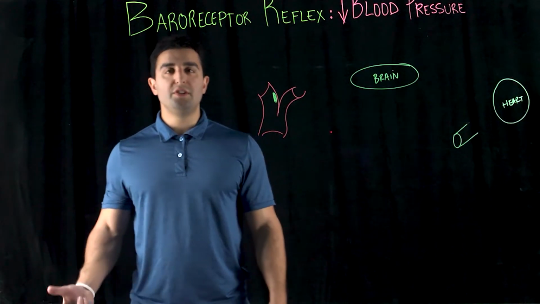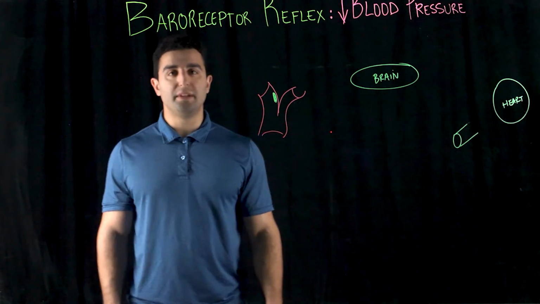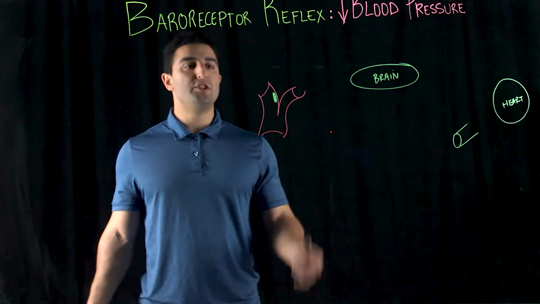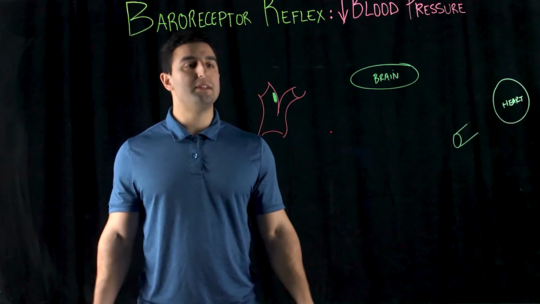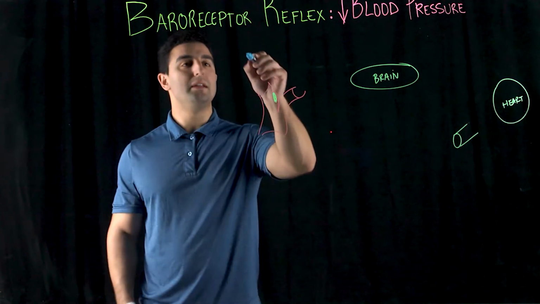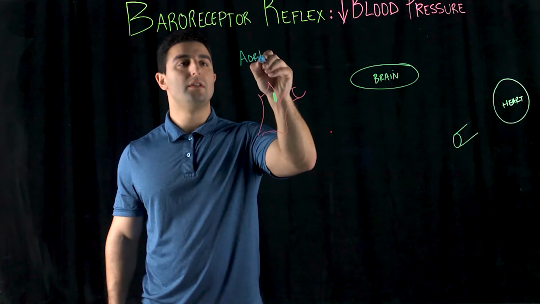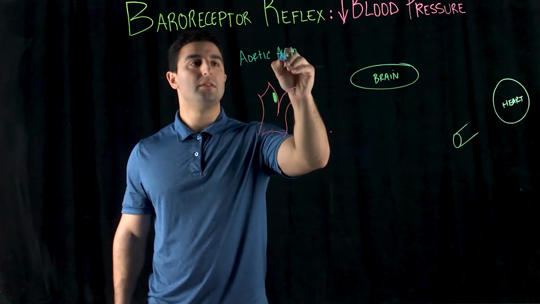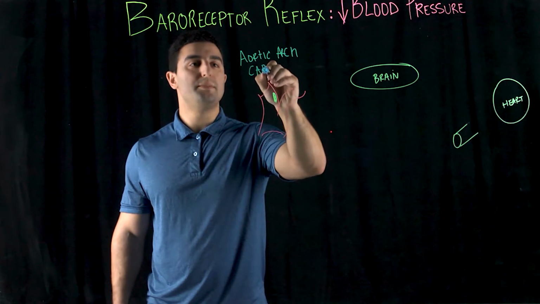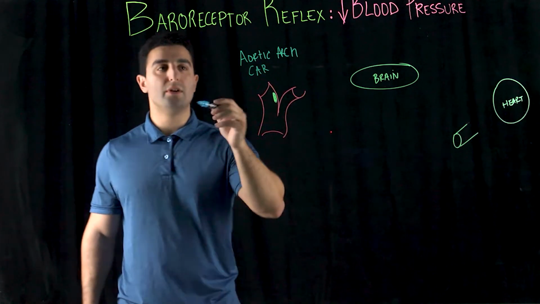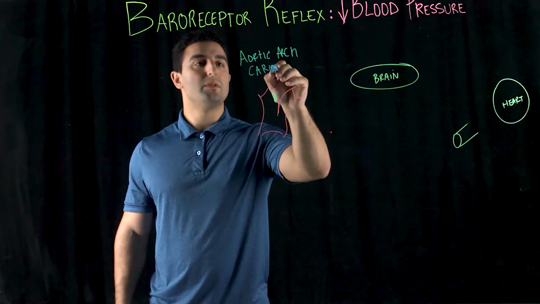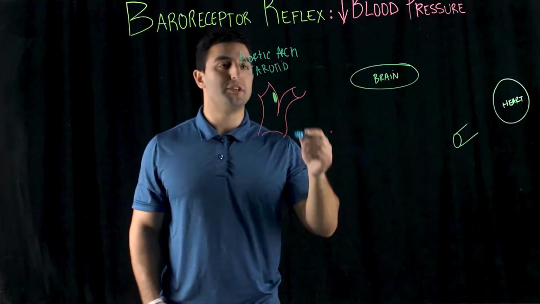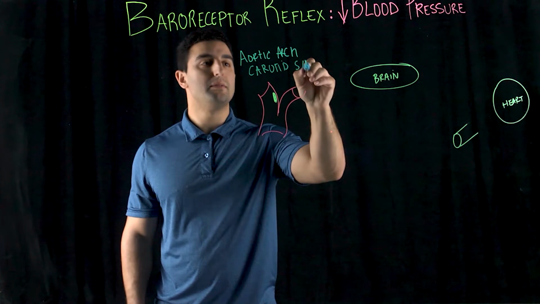So we originally talked about the baroreceptor reflex and what it was. It's a pressure receptor. The common regions for the vascular system where it's present is here. What we talked about is the aortic arch and the carotid sinus. And these receptors are responsible for the measurement of the different levels of blood pressure that is taking place, right?